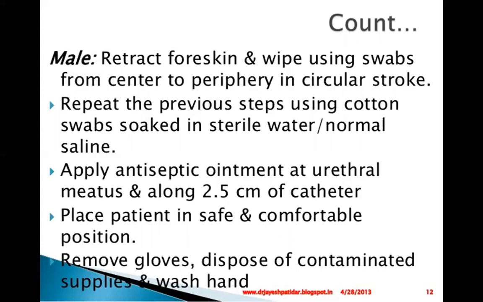Then after that we have to apply the antiseptic ointment at urethral meatus and along 2.5 centimeter of catheter. If the patient is having any infection, in that time we have to use the antiseptic ointment. Then place patient in safe and comfortable position. After completing all these procedures, we have to place the patient in safe and comfortable position. Then we have to remove the gloves, dispose of contaminated supplies, and wash the hands.